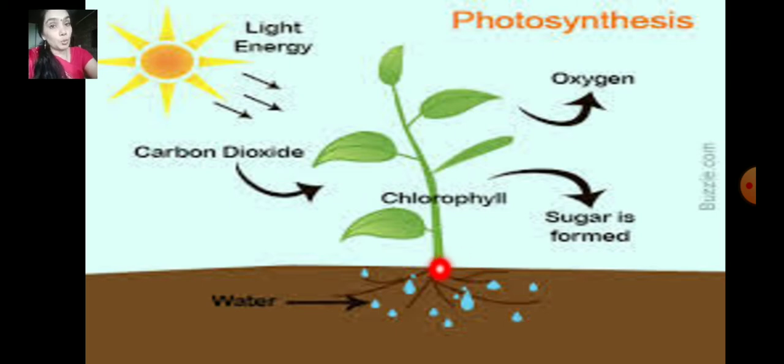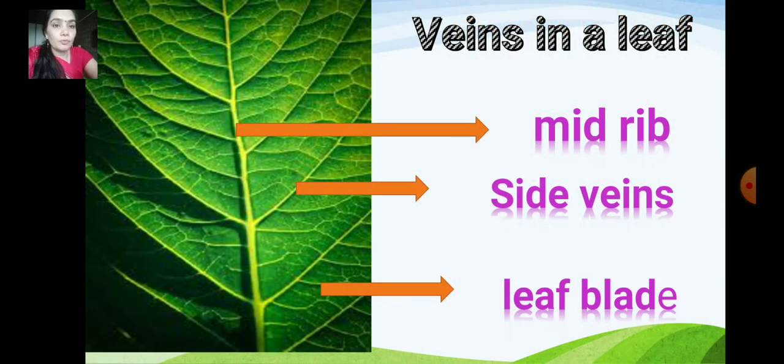Through the roots, by the roots. Then it slowly goes up to the stem and to the leaves. And look carefully at a leaf. Here I'll show you the picture of a leaf.